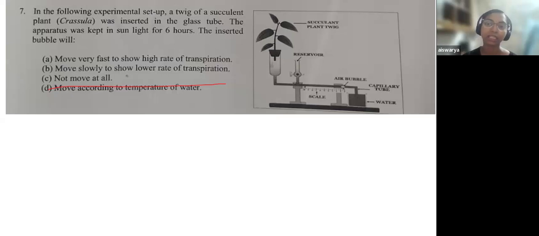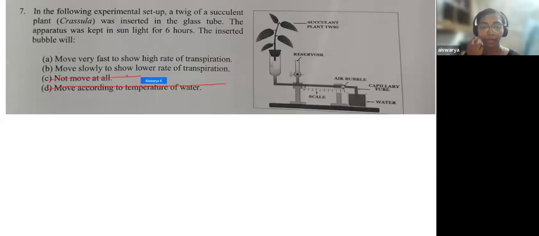So you will be thinking that it is a succulent plant kept under sunlight for 6 hours, and there's a possibility that there won't be any kind of transpiration and the air bubble will not move. See, it cannot be said with 100% confirmation that there will not be any movement at all. What if it moves a millimeter? What if the air bubble moves 1 millimeter? You cannot say that it will not move at all. So that possibility can also be cancelled out.